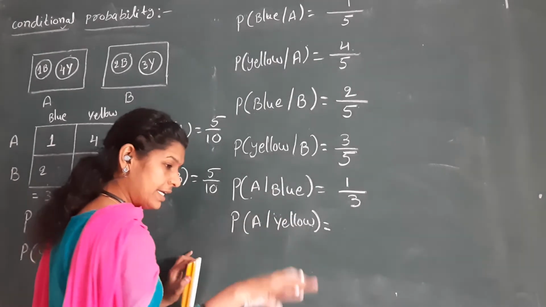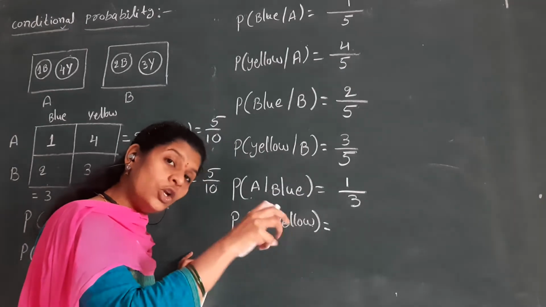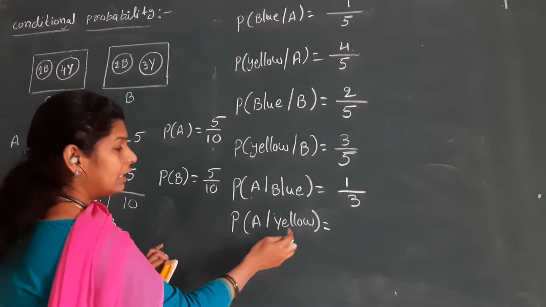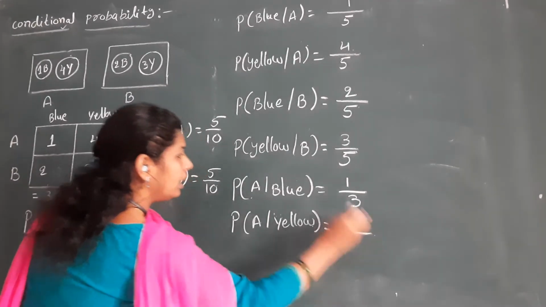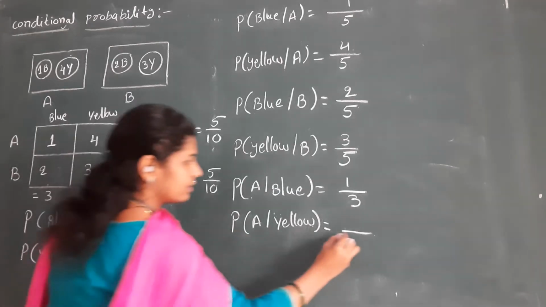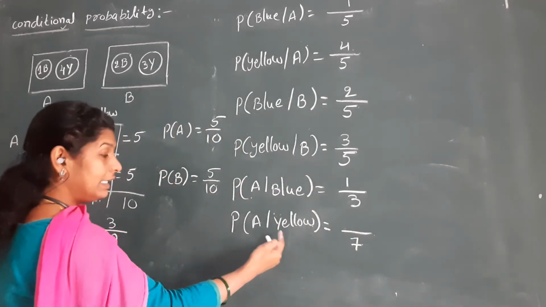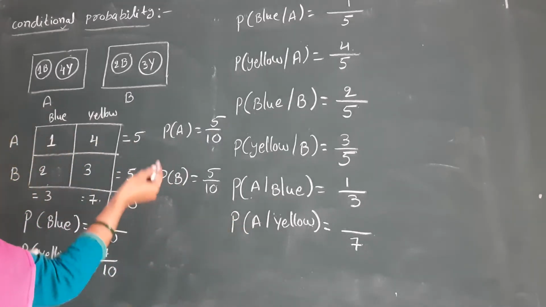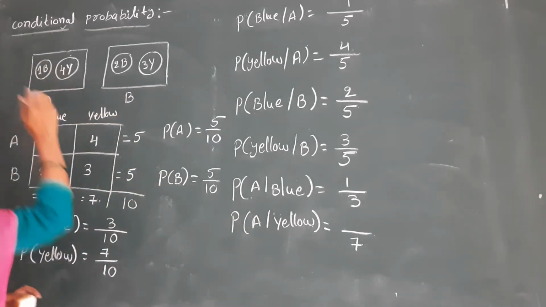So I select one yellow ball that comes from A. How many total yellow balls? 7. In total, yellow balls are 7. In the A box, how many yellow balls do we have? 4.